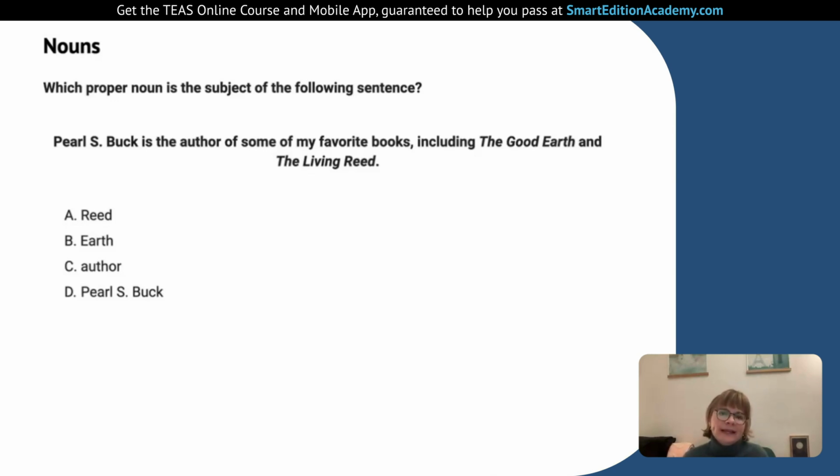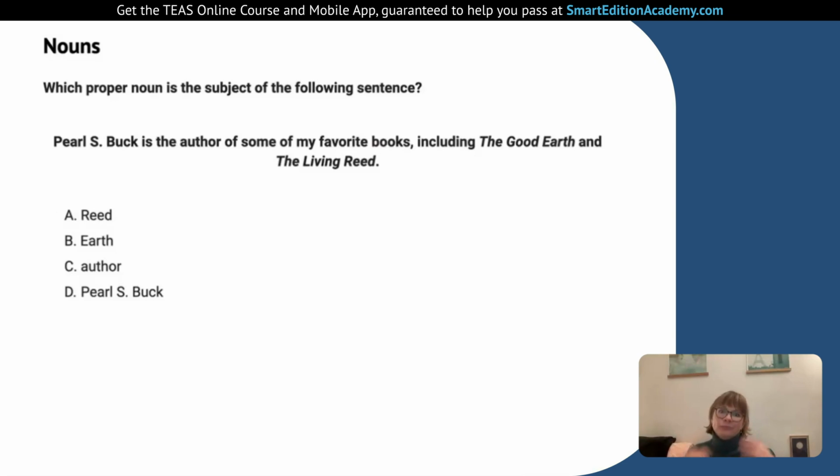Earth is the same thing. It's part of the proper noun, the title of the book, but it's not doing something in the sentence. It's also not the whole proper noun. Next, we have author. Author is lowercase, the small a, because this is just a general word. It's not like a title or a name. And we're going to go on then to Pearl S. Buck.